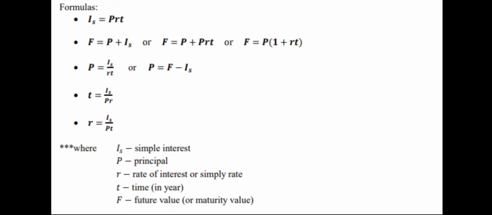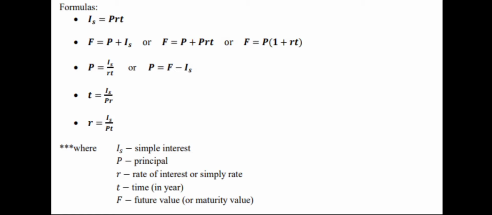On our formulas, you can see the simple interest, which is principal times rate times time. Then you have future value, which is principal plus simple interest, or principal plus principal times rate times time. Binalikan lang natin yung simple interest. Or future value is equal to principal times 1 plus rate times time.